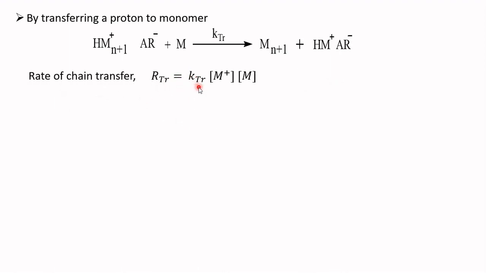So, that is the rate constant for the termination reaction involving chain transfer into the concentration of carbenium ion gegenion complex and the concentration of a monomer.